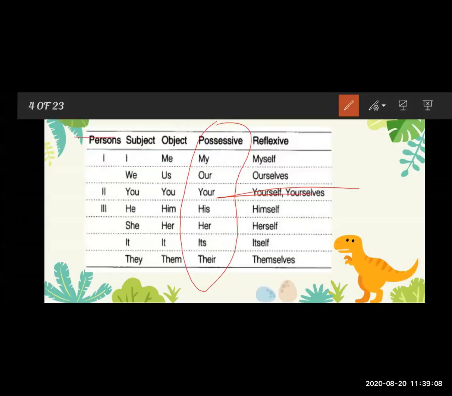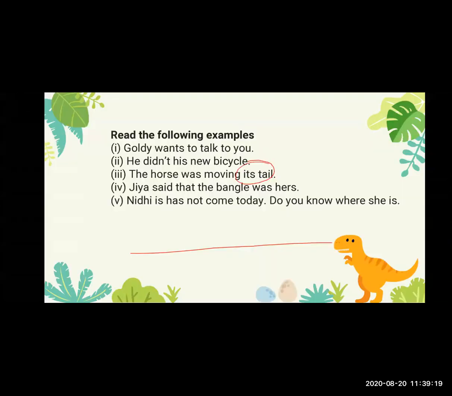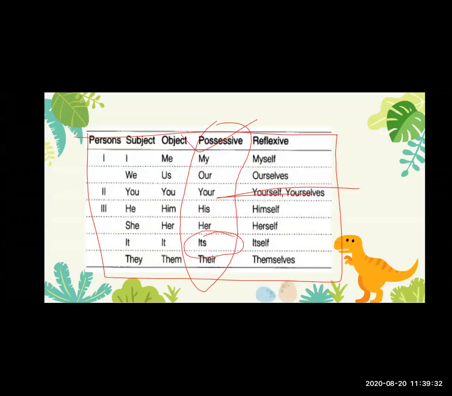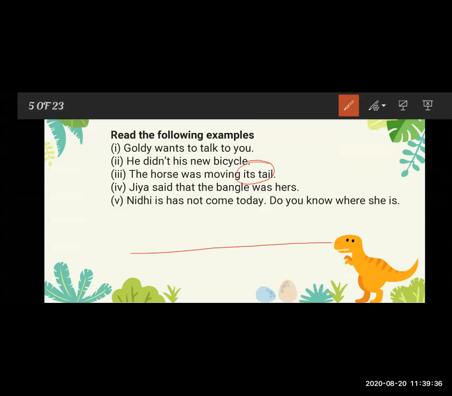See here in this chart, where is it? It is here, so it is a possessive pronoun. In this sentence, it is used as a possession. Tail is the possession, and the owner of the tail is the horse. The horse was moving its tail.